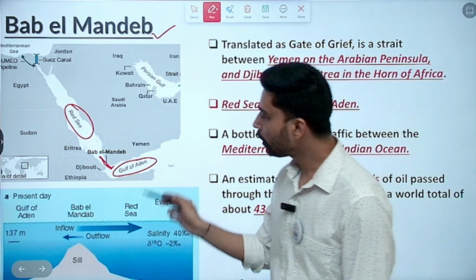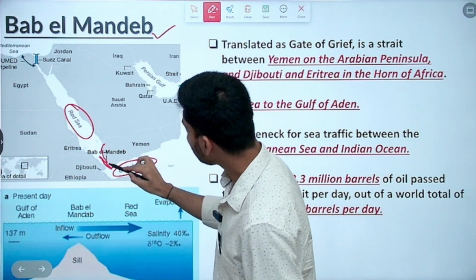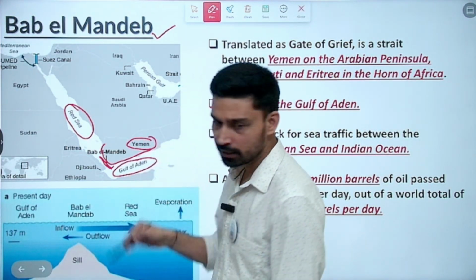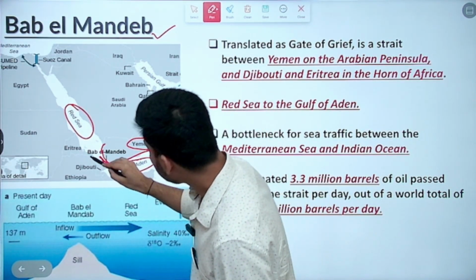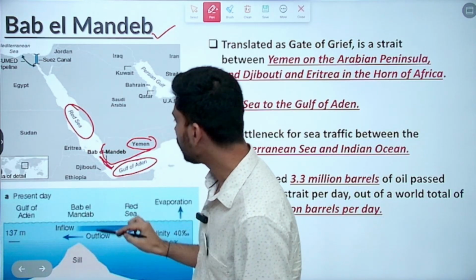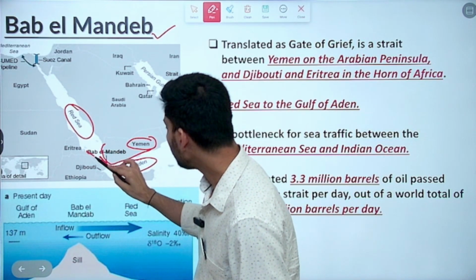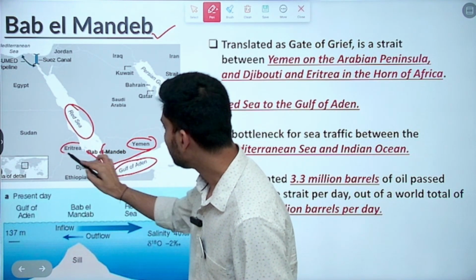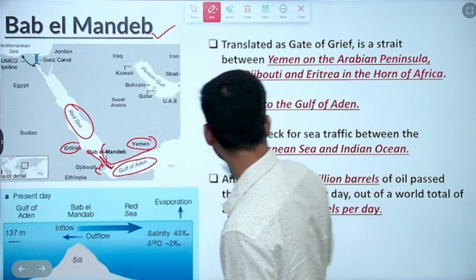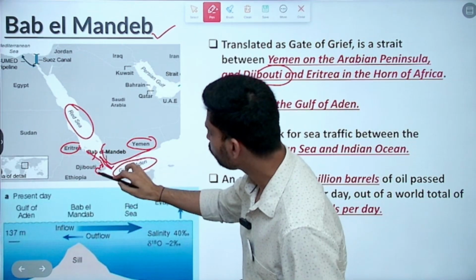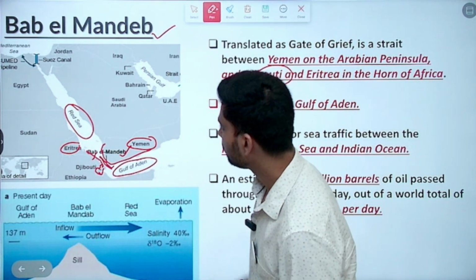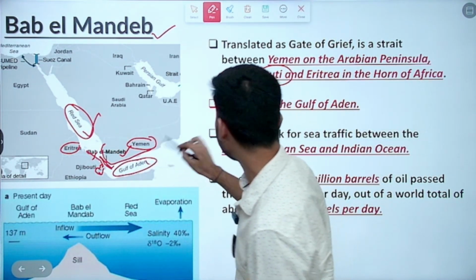Which countries are located around it? In the north, you will have Yemen, a country that is in chaos right now because of a civil war-like situation. And in the south, this is the region called the Horn of Africa. In the Horn of Africa, you have two countries here. One is Eritrea, and further south, if you come, you will have Djibouti. So Eritrea and Djibouti in the south, Yemen in the north. What does it connect? Red Sea and Gulf of Aden.